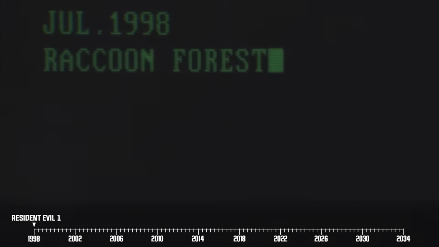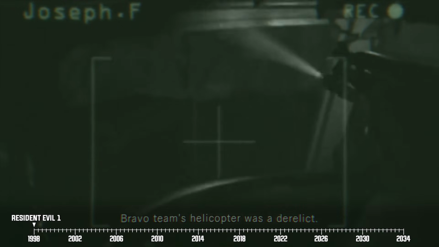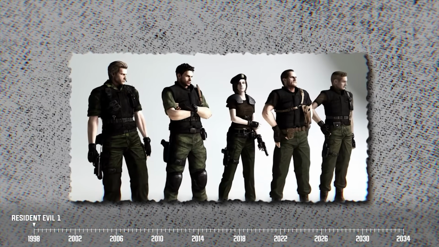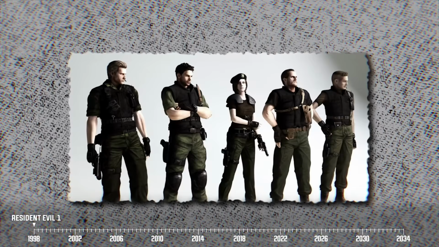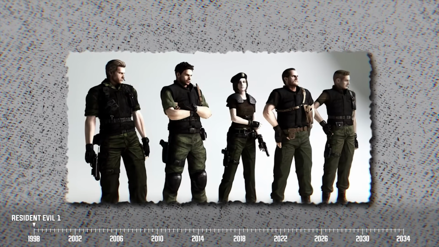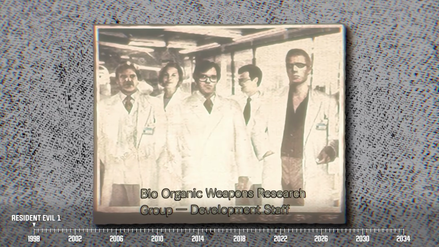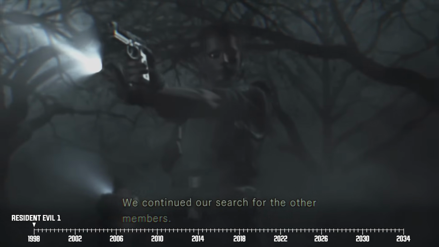It's July 24th, 1998, and STARS HQ has lost contact with Bravo team after they were sent to the Arklay Mountains. So HQ sends out their Alpha team, which is made up of operatives Chris, Jill, Barry, Brad Vickers, Joseph Frost, and their commanding officer, Captain Albert Wesker. Yep, it's the same Albert Wesker who works for Umbrella as a virologist. But none of his STARS comrades know that.